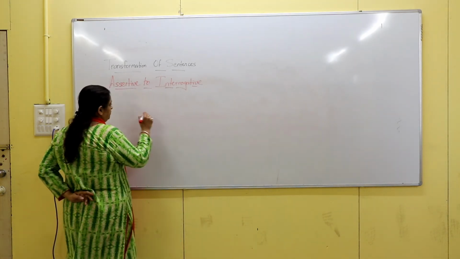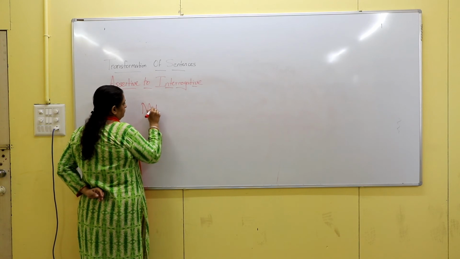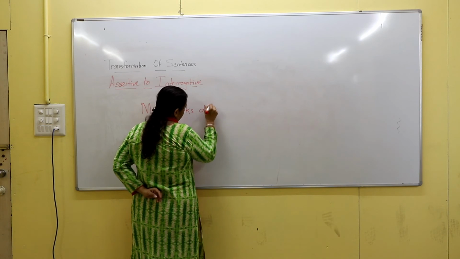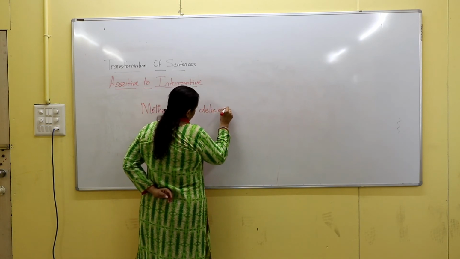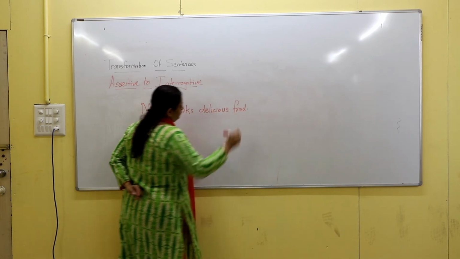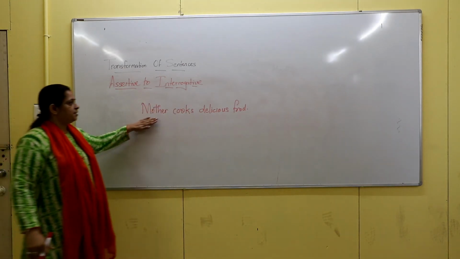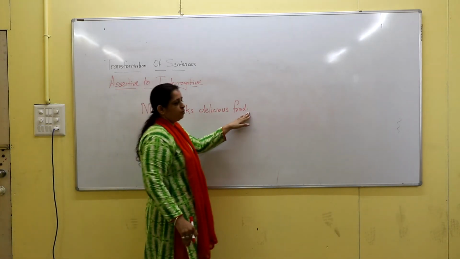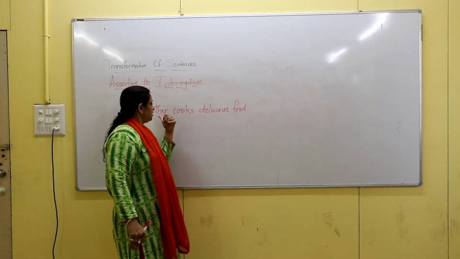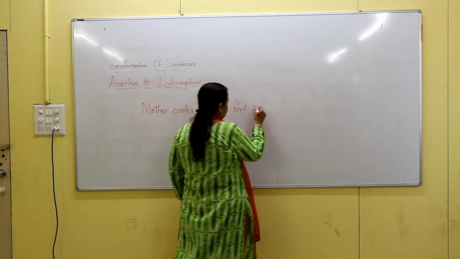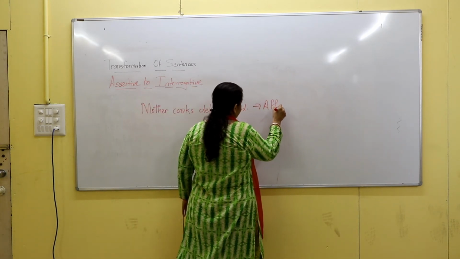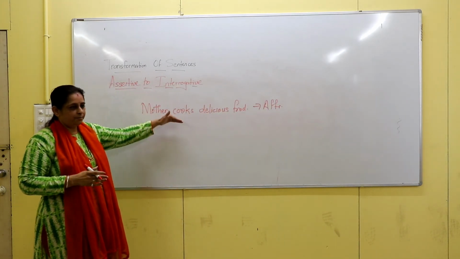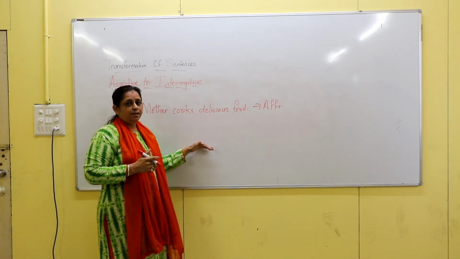Now look at the sentence over here. The given sentence is: mother cooks delicious food. It is ending with a full stop, so we can know that it is an assertive sentence. It doesn't have any negative word, so it is an affirmative sentence. Right? Now, this sentence is to be transformed into interrogative. As it is affirmative, your interrogative sentence will be negative.